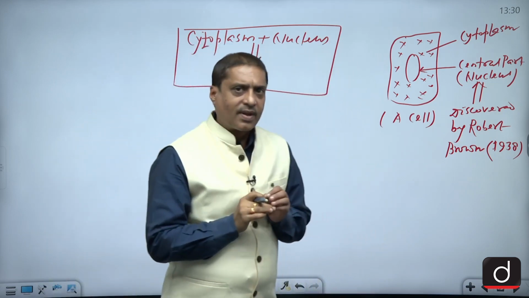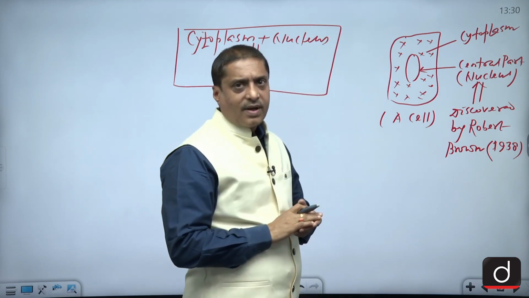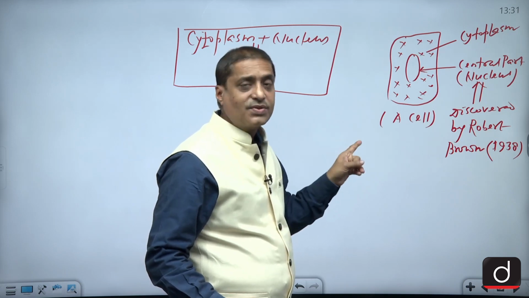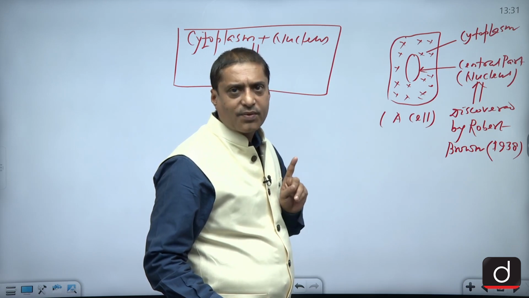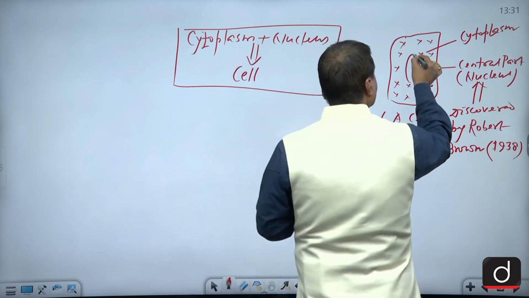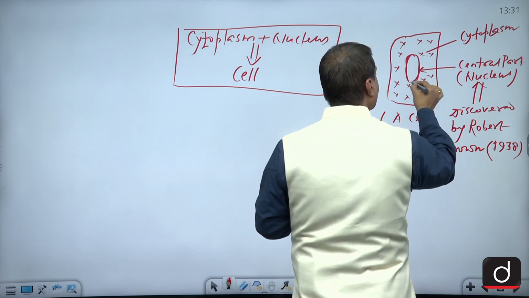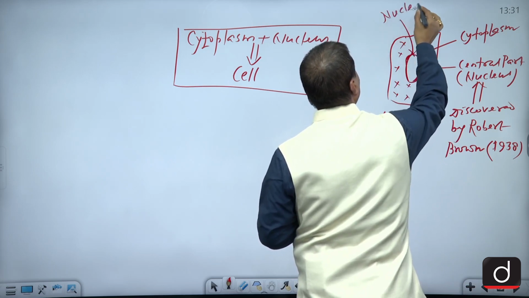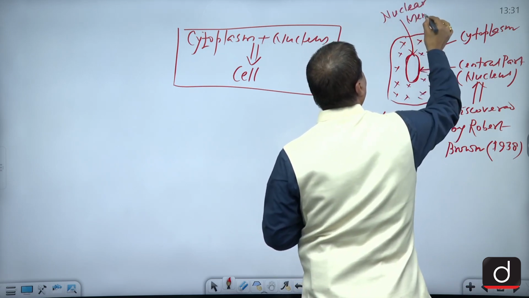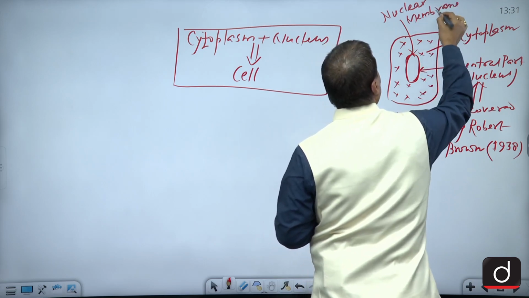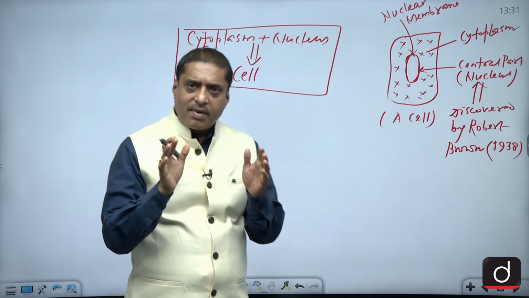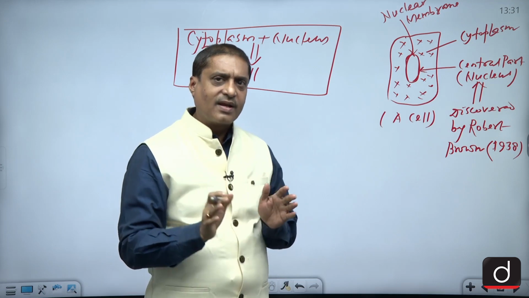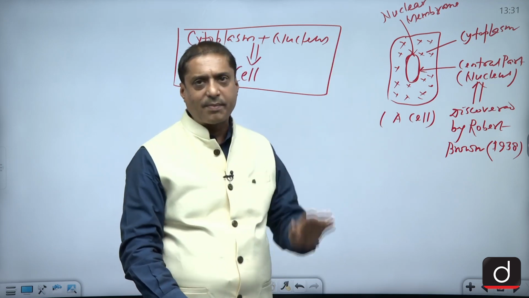Now just imagine one thing. Here in this diagram, you can locate the nucleus, where exactly the nucleus is. And you can locate this nucleus only because of one of the components of the nucleus, and that is nothing but this surrounding, remember. This surrounding is called the membrane of that nucleus, and that's why it is called the nuclear membrane. If this nuclear membrane is present in any of the cells, you can easily distinguish that, okay, this is the nuclear part and this is the cytoplasmic part.